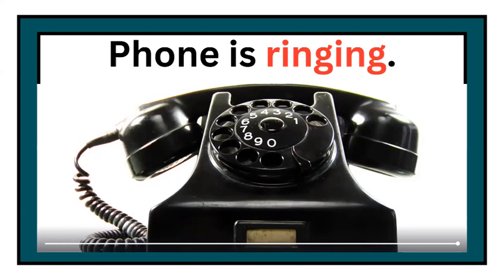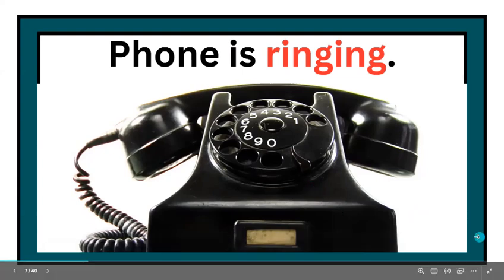Now the question arises here, why is ringing the action word? Ringing shows the ongoing action happening at the moment. The phone is making a sound, which is the action it's performing. The phrase is ringing uses the form of the verb ring in the present continuous tense, which indicates that the action is happening right now. So here the phone is ringing. Ringing is an action word.